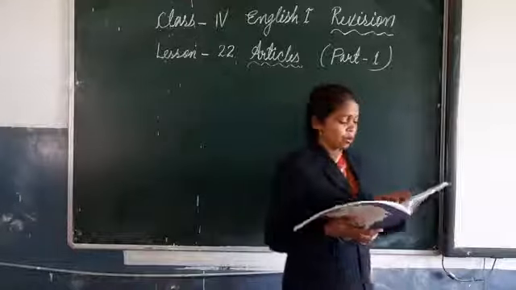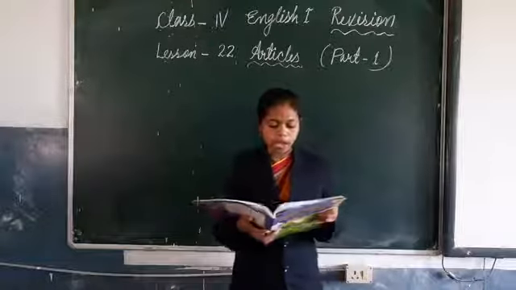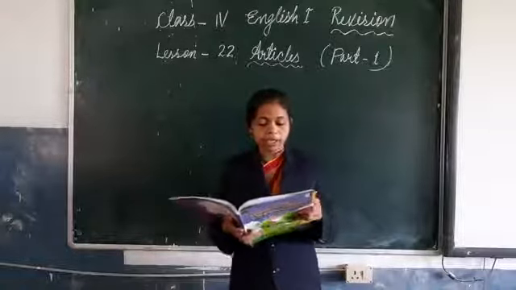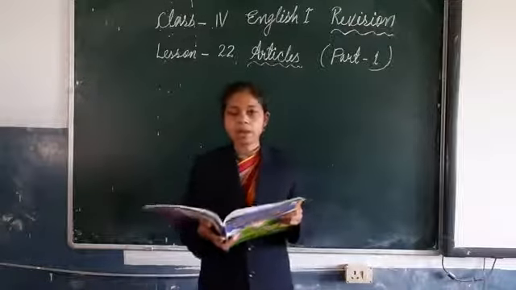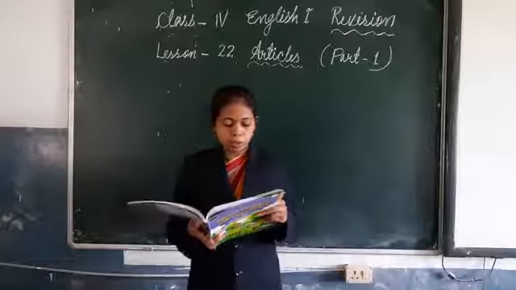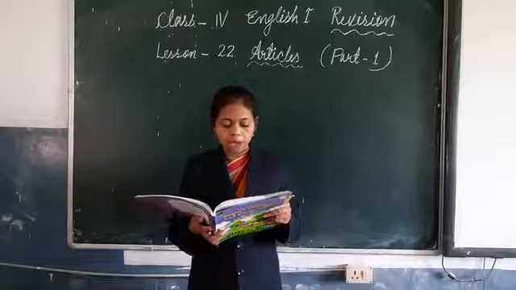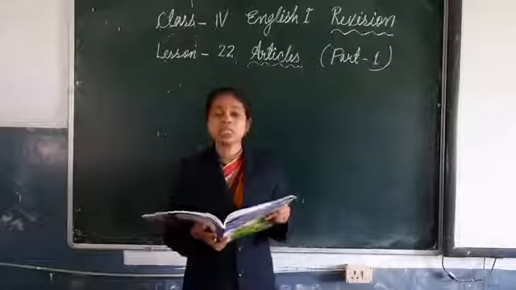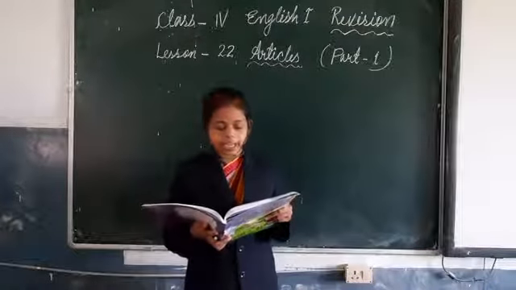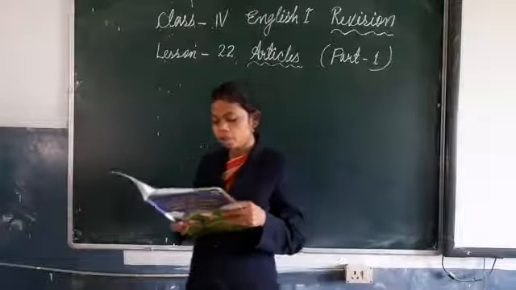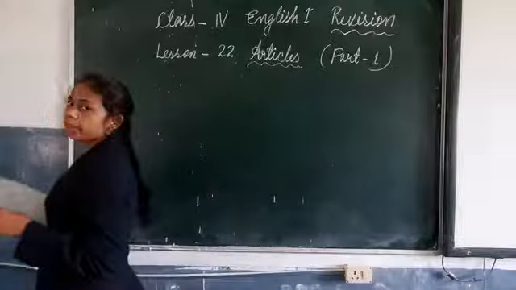Next, number 4, give me one pizza. I am starving. Instead of 1, you write a. Give me a pizza. I am starving. Number 5, Pooja got one camera and one box of chocolates from Dubai. So instead of 1, write a. Pooja got a camera and a box of chocolates from Dubai.